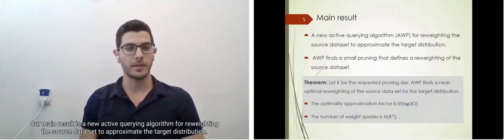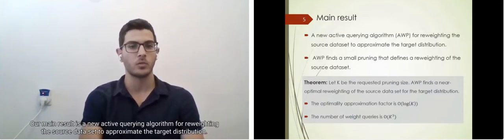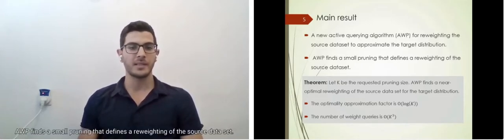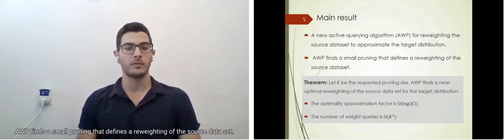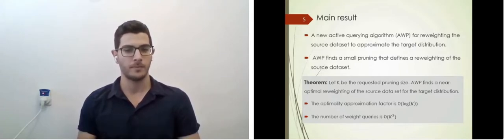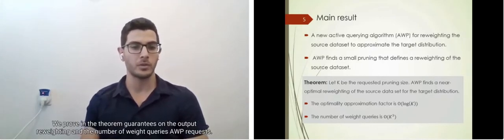Our main result is a new active querying algorithm for reweighting the source dataset to approximate the target distribution. AWP finds a small pruning that defines a reweighting of the source dataset. The theoretical guarantees are based upon an additional integer input k that marks the pruning size to be found. We prove in the theorem guarantees on AWP's output reweighting and the number of weight queries it requests.